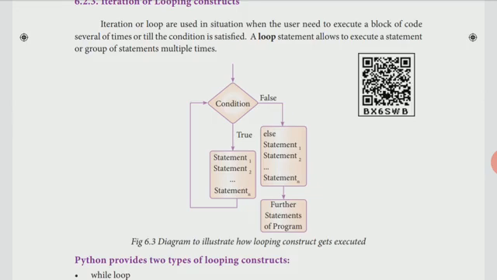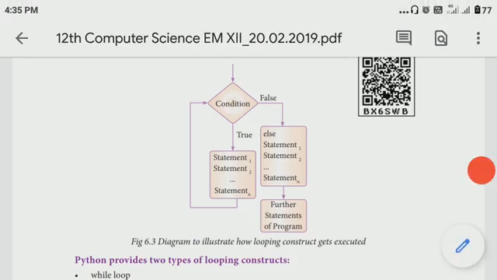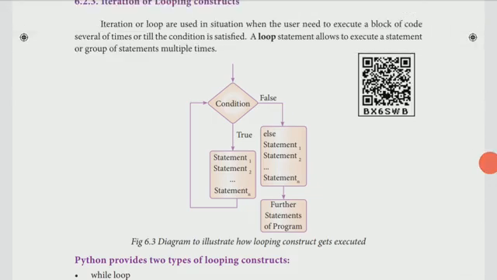For that, first it will check the condition. If the condition is true, it will execute statement 1, statement 2 till statement n. Again it will check. Then when the condition becomes false, it will execute the else block statements, and then the remaining parts of your program.